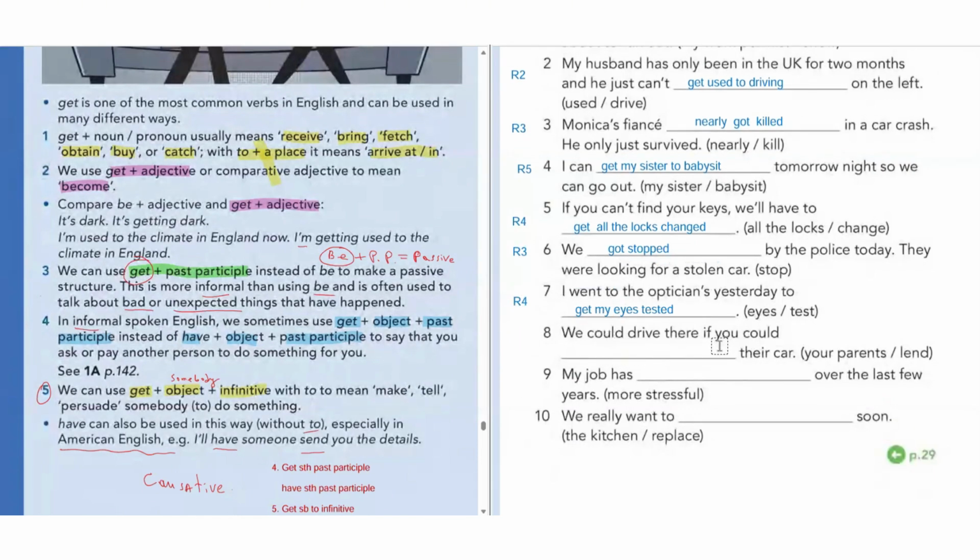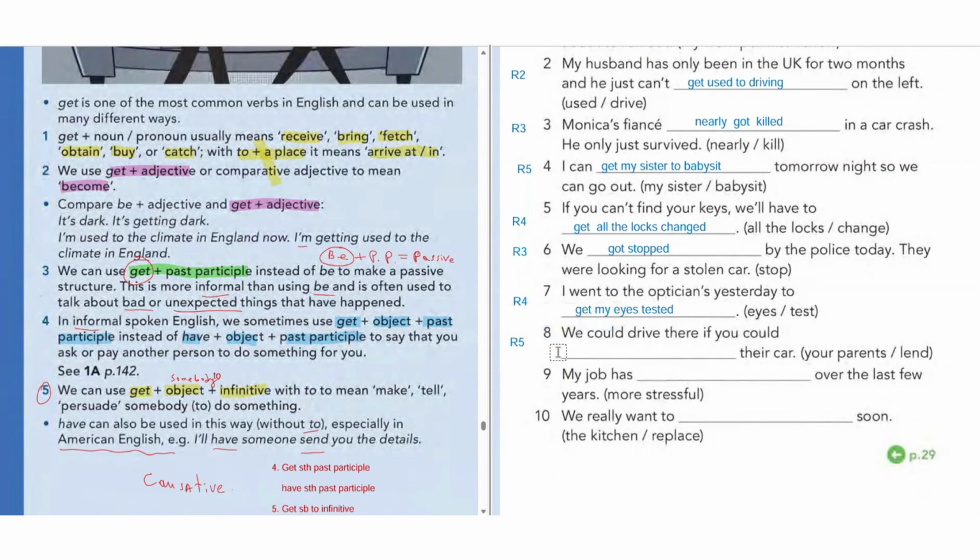We could drive there if you could. If you could persuade, if you could get your parents to lend their car. So get, object, somebody, infinitive, to plus infinitive. I really would put to here, guys. Yeah, to plus infinitive is important. So rule number 5, this one, number 8.